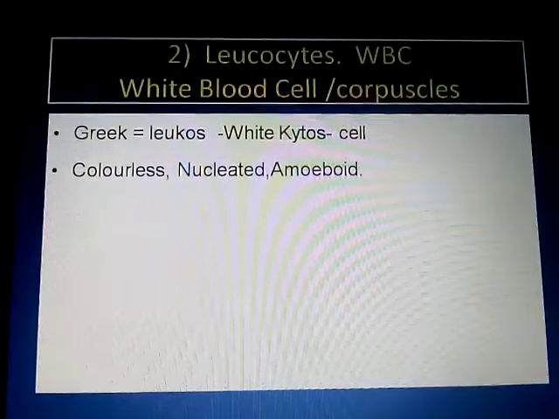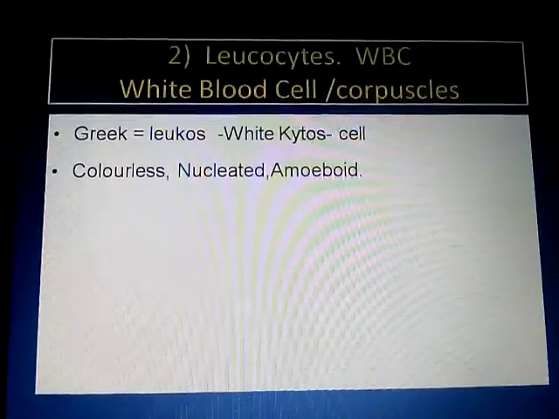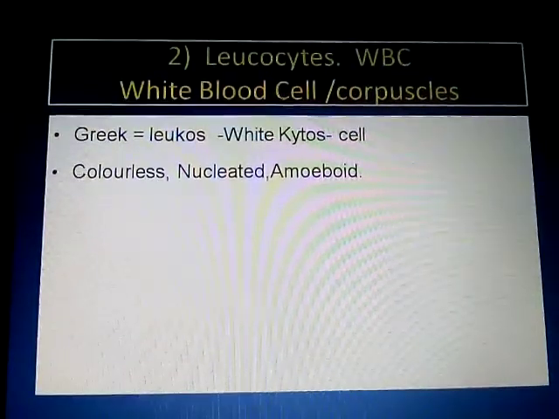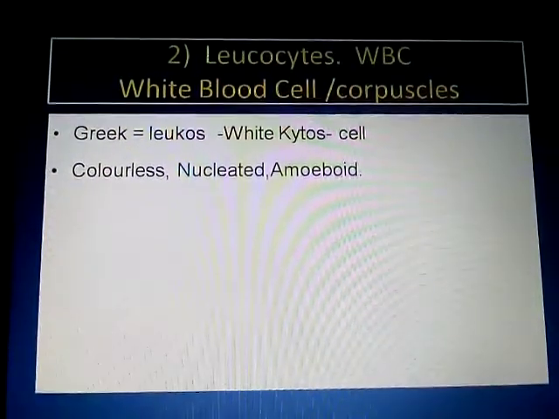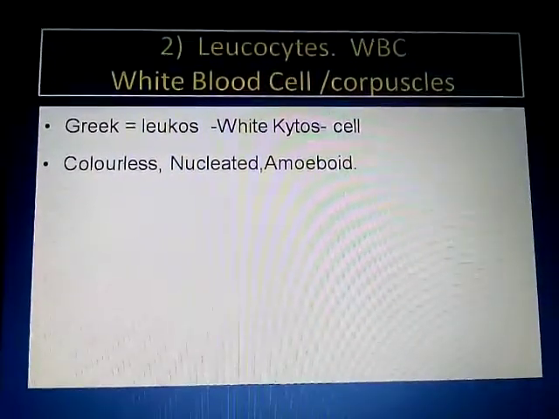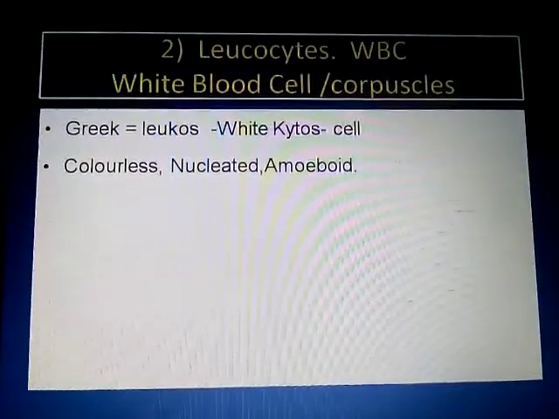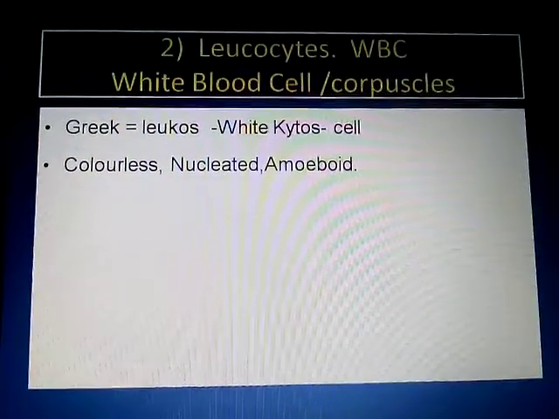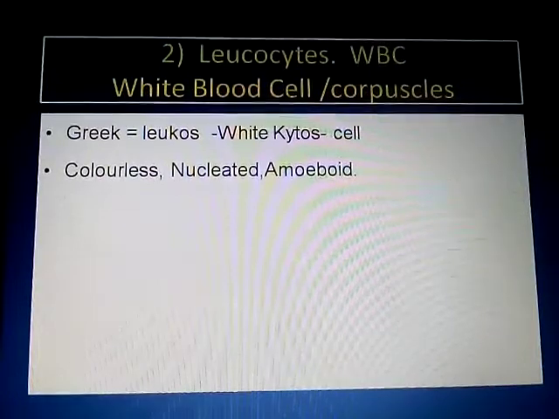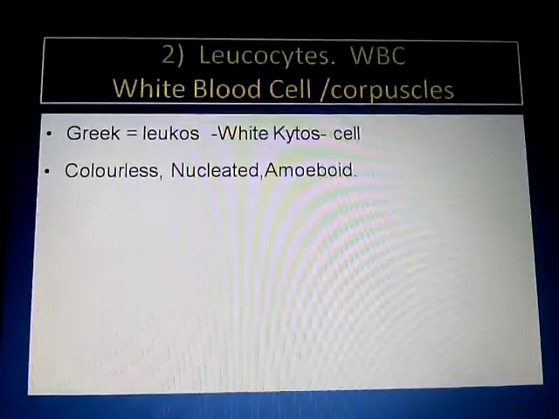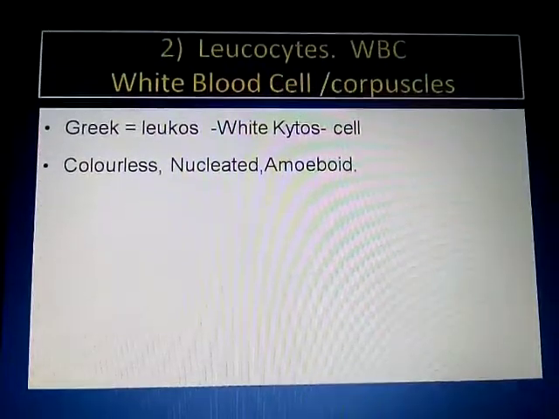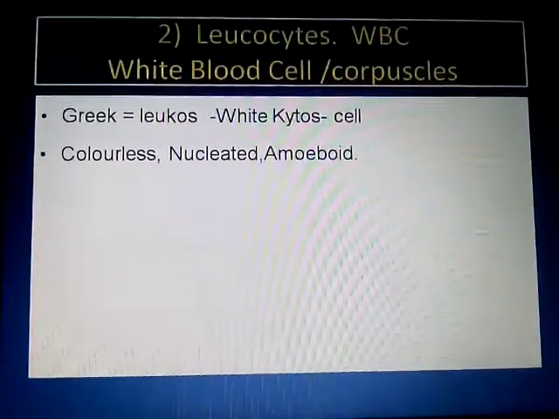The shape of the cell is irregular, so we can say those are amoeboid in shape. In relation to the nucleus, we have discussed RBCs are non-nucleated but WBCs are nucleated. Camel shows nucleated RBC, but in the rest of the mammals, RBCs are non-nucleated.